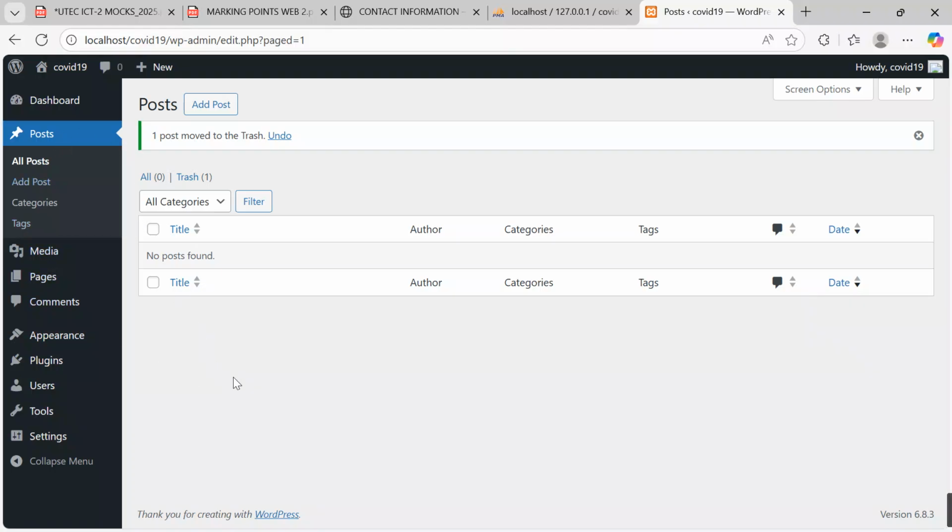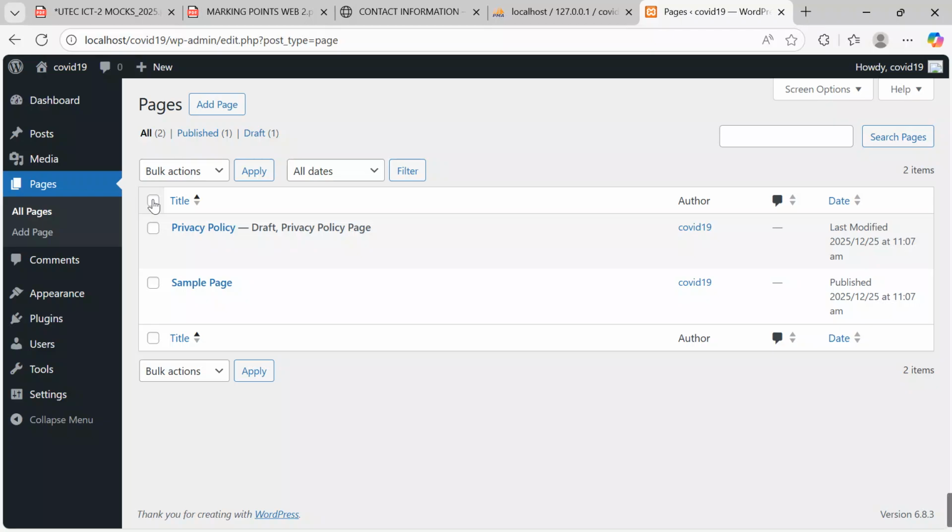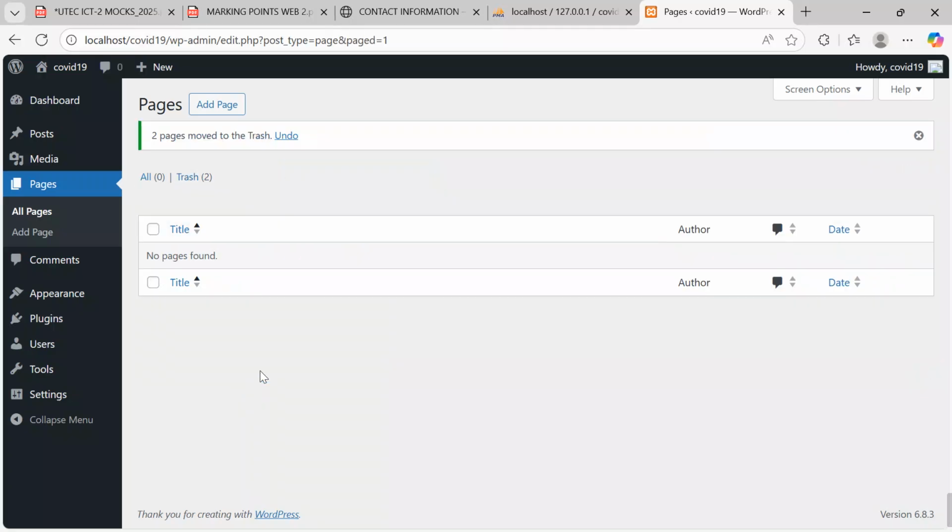Now, after clearing the posts, also go to pages, hover your cursor and say all pages. When you click all pages, check all of them. Come to bulk actions, move to trash, apply. When I click that, we have deleted everything that we don't need. Now, after getting that done, what else are we supposed to do? I'll go on and install my theme, and I'll also install my plugins.